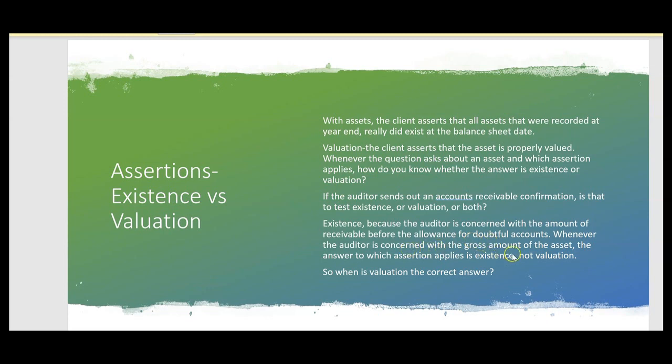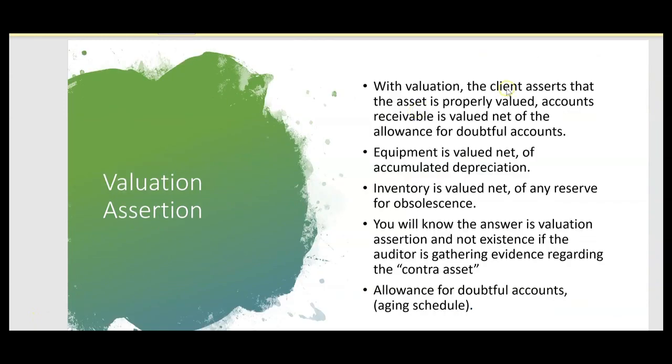Whenever the auditor is concerned with the gross amount of the asset, the answer to which assertion applies is existence, not valuation. So when is valuation the correct answer? With valuation, the client asserts that the asset is properly valued. For example, accounts receivable is valued net of the allowance for doubtful accounts, which is the contra asset. So whenever the auditor is gathering evidence regarding the net amount of the asset, then the answer is valuation assertion. Because the client asserts that the asset's properly valued.